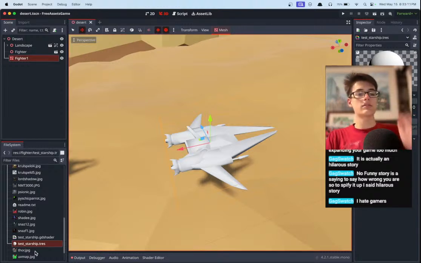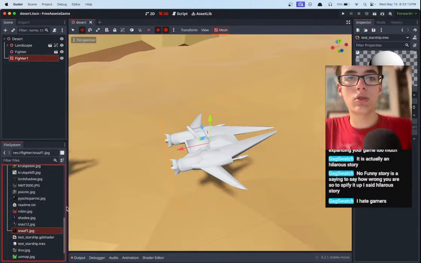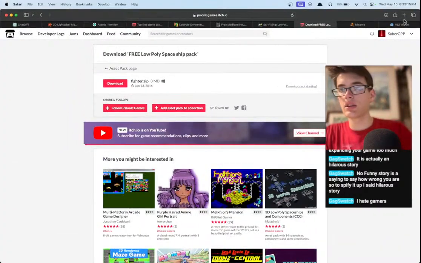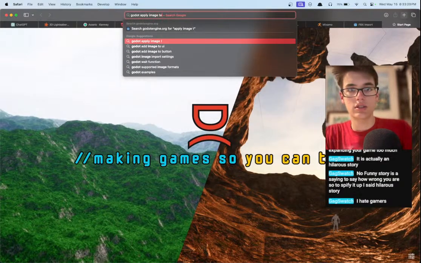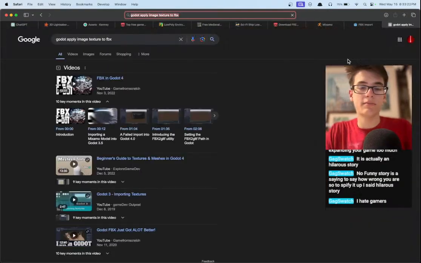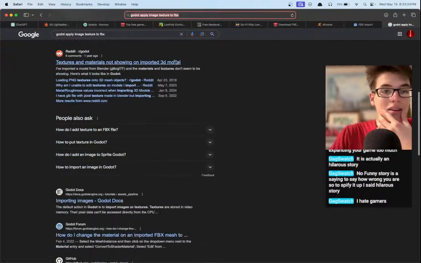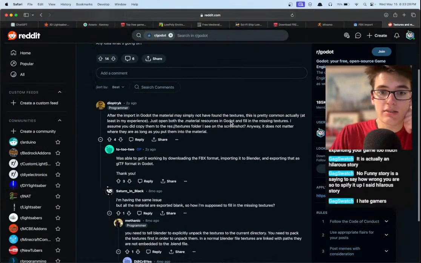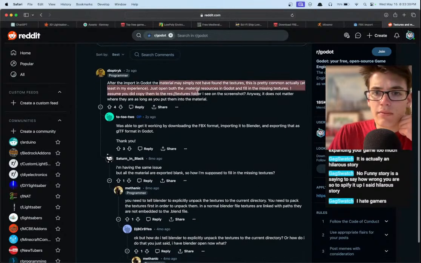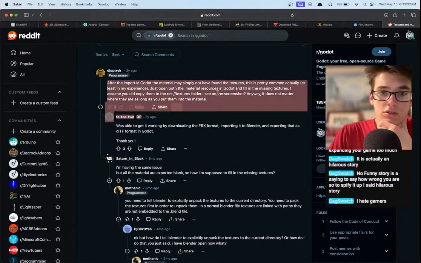Okay, let's try a quick Google before we go any further. Godot, apply image texture to FBX. Textures and materials not showing on imported 3D model. Exactly. Just open the .material resources in Godot and fill in the missing textures.